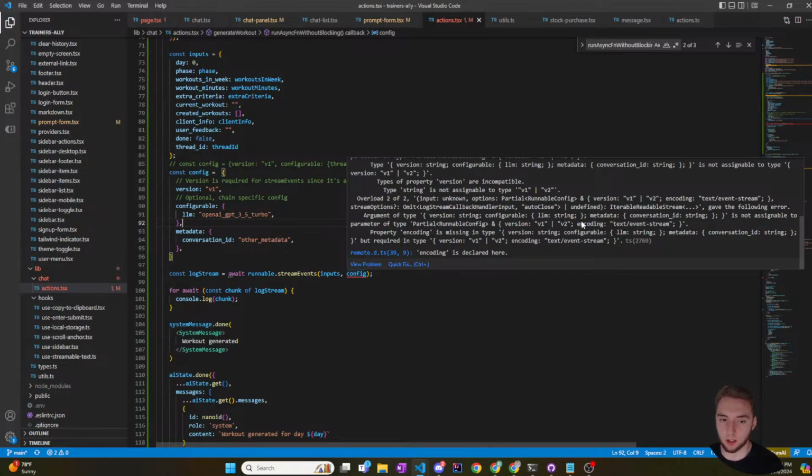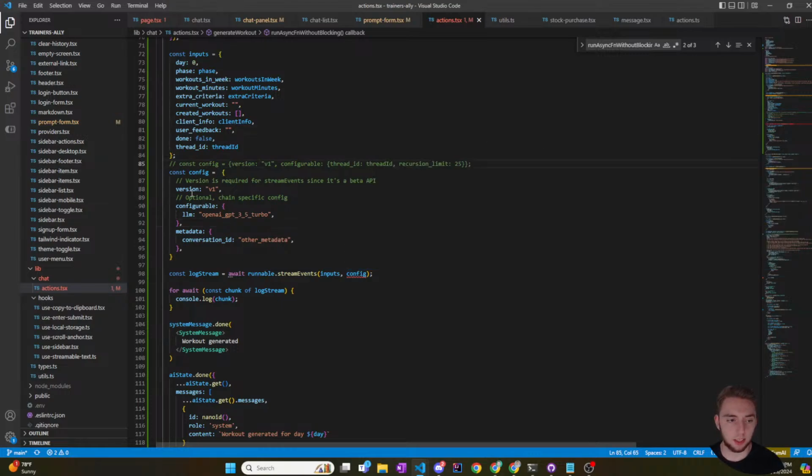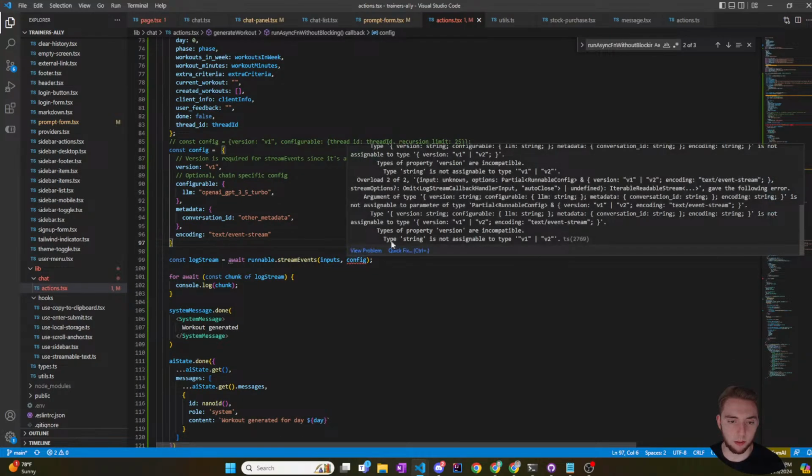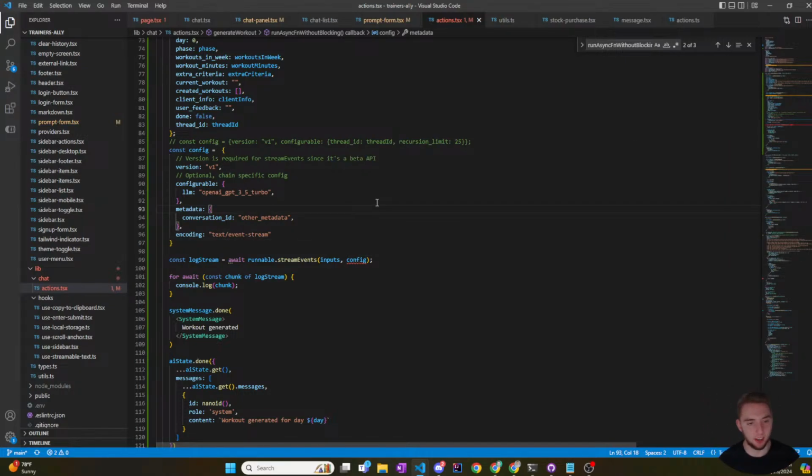Apparently the encoding is required. So why? It says for version you can do V1 or V2, but for encoding it's literally just one option, and apparently that's required. It's still erroring. Come on now, what is your problem? This is busted. Because I want to use streamEvents. Why is this being a stickler?